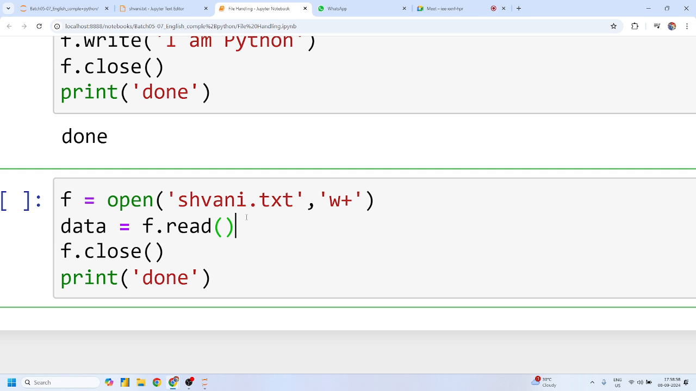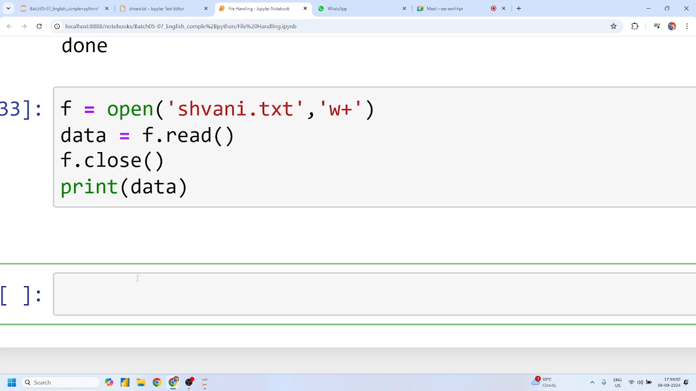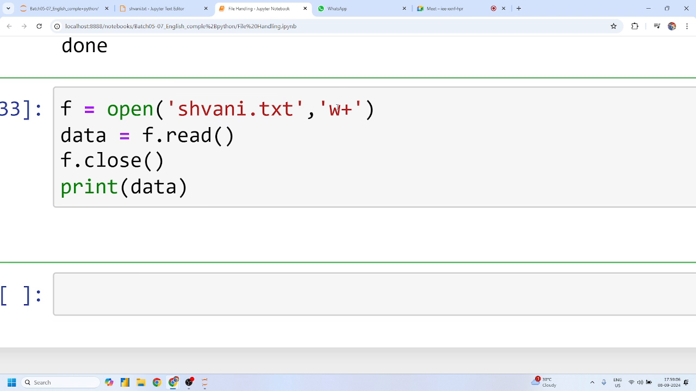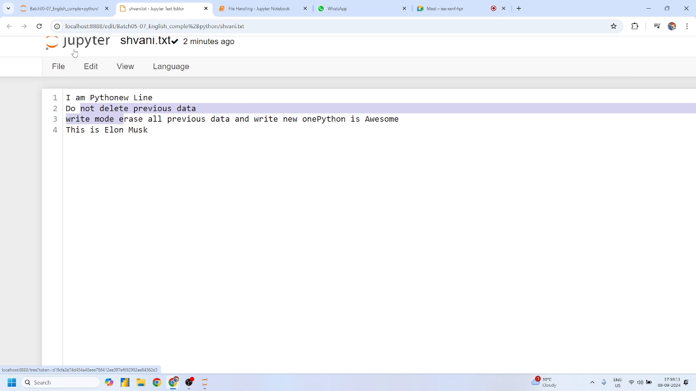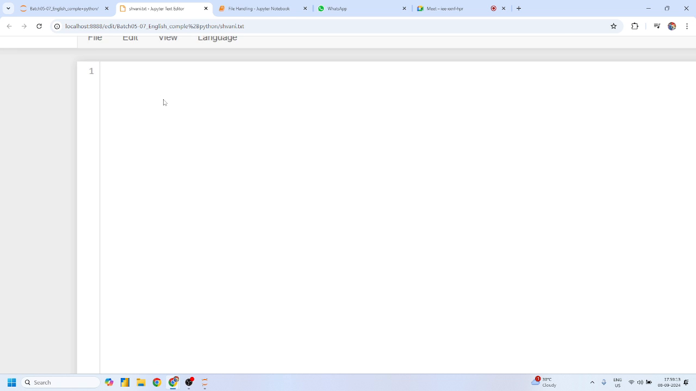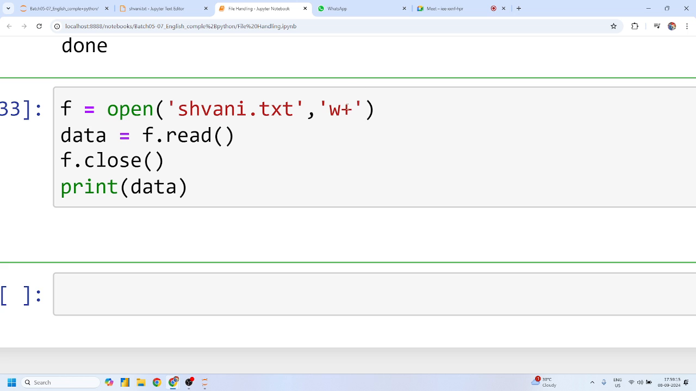If I simply print this data, I'll get nothing. Why? Because the file is opened in write mode and then we try to read. If I refresh this, I'll get nothing, because the file opens in W mode, and write mode automatically deletes all the previous data. That's why we could not read any data as of now. Yes or no, Mohit, Shivani, Pradeep sir?